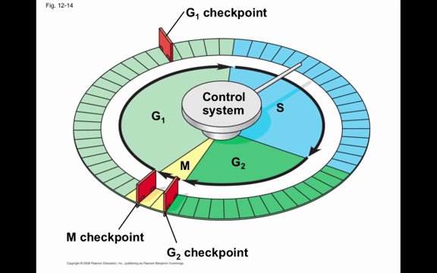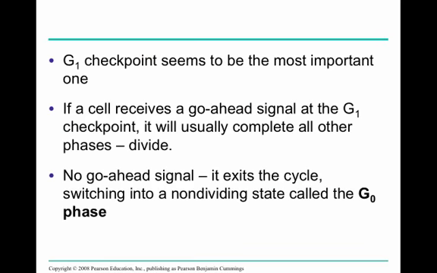And so if we look at this image, it is showing you the three major checkpoints of the cell cycle, the G1, the G2, and the M checkpoint. The G1 checkpoint, we believe it to be probably the most important checkpoint of the cell cycle. If cells receive a go-ahead at G1, we believe that they typically go ahead and finish the whole process, make it through G2 and the M phase and divide.